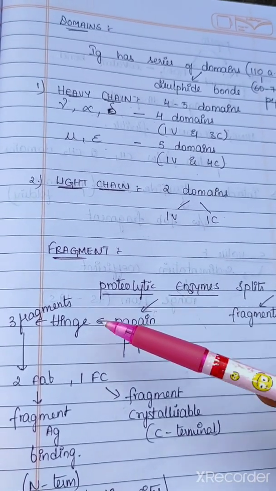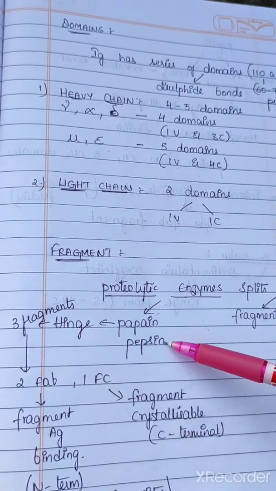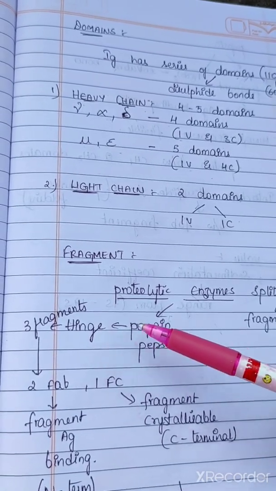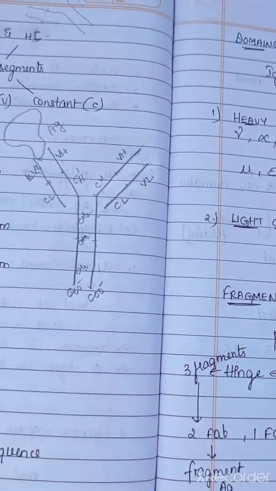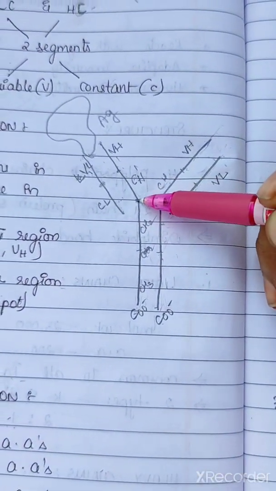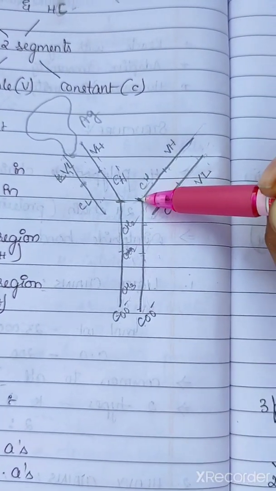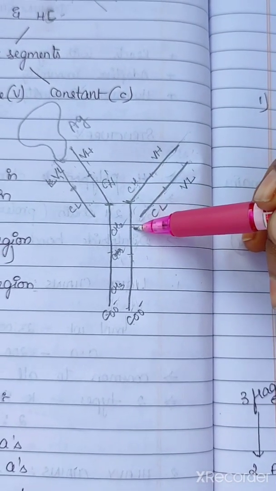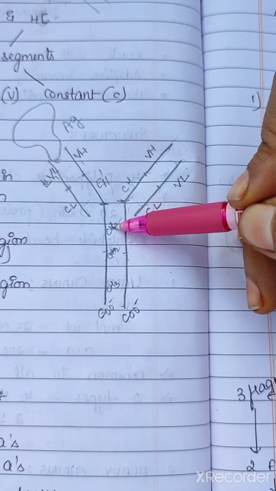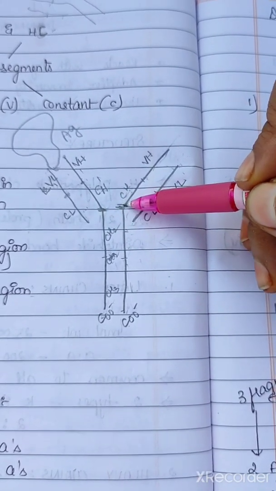Papain makes 3 fragments, whereas pepsin forms only 2 fragments. Papain cuts the immunoglobulin at the hinge region. Here, this part is the hinge region, the connection between CH1 and CH2.